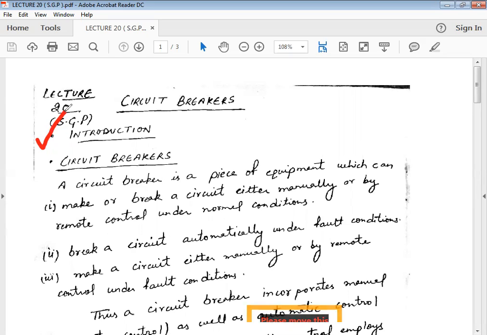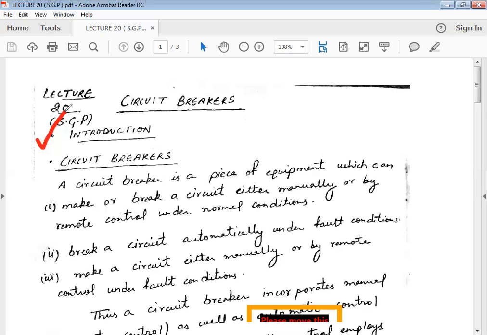In today's high voltage power system, the voltage levels have increased to a greater extent, so the switch fuse assembly is not suitable. It may not interrupt the service as fast as circuit breakers.